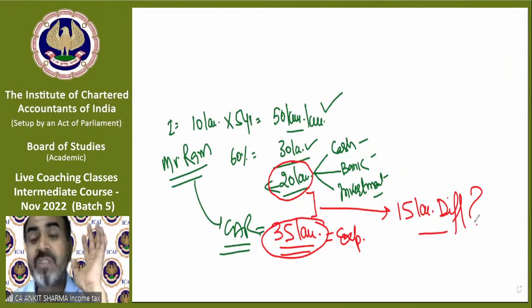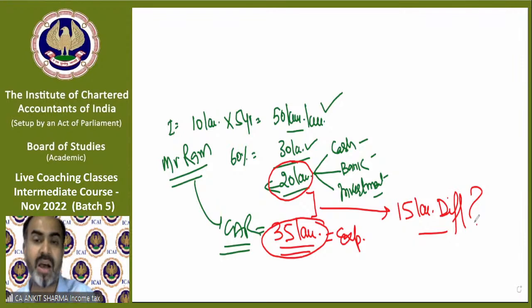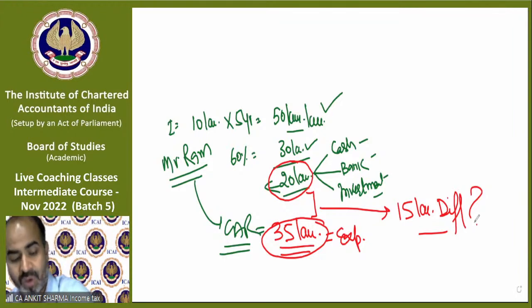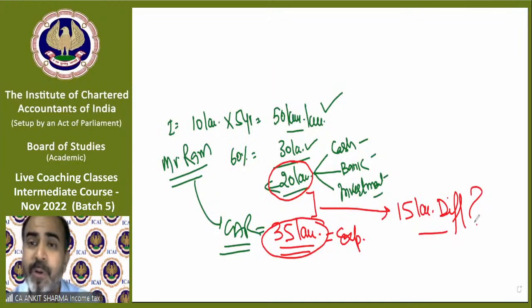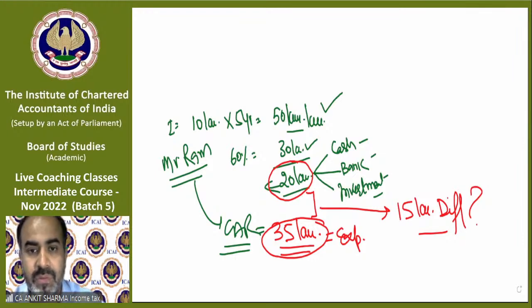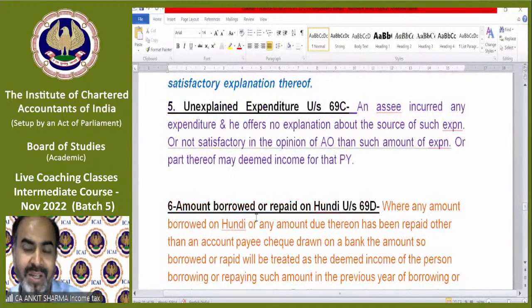The dealer will ask for your PAN card, Aadhaar card, and submit your details. They will serve a notice, and you have to explain how this 15 lakh came. If you are not able to explain it, you need to pay tax on this income as black money. That is a provision. So whatever expenditure you are doing, it should match with your income.